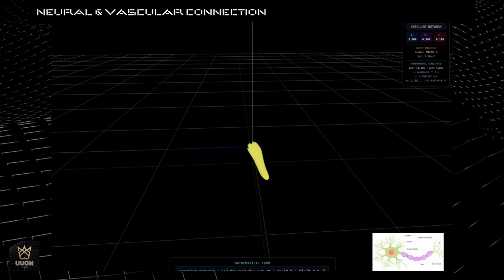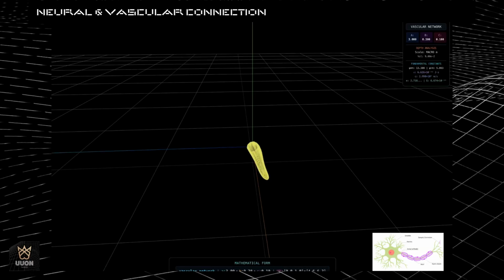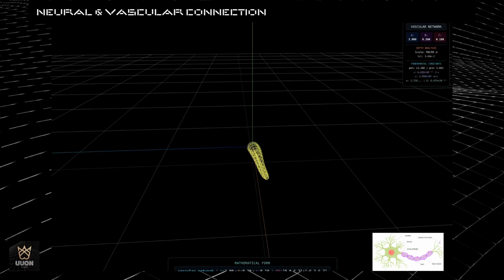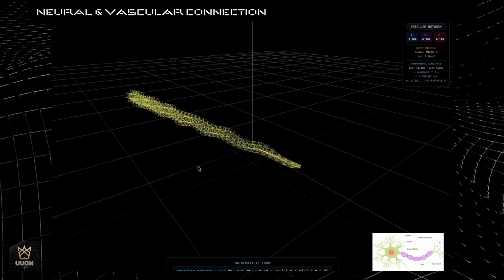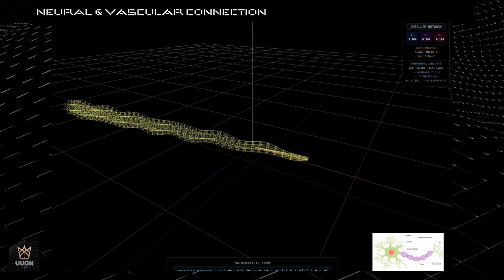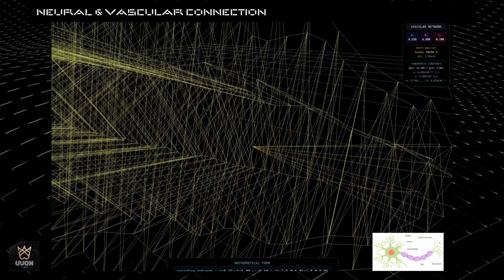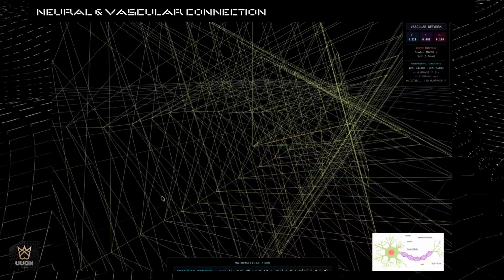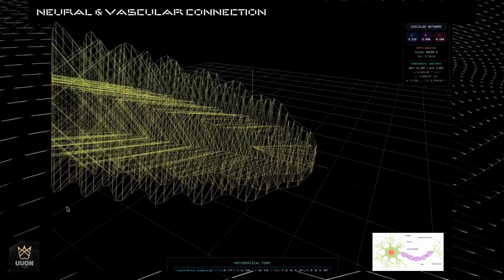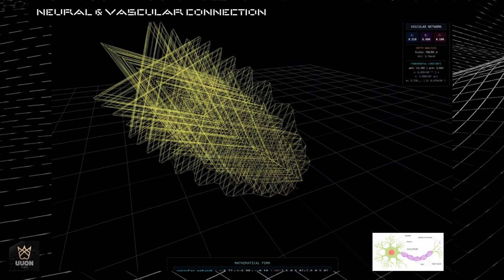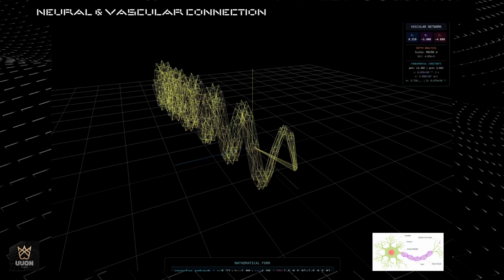Imagine biological models that no longer separate vascular behavior from neural signaling, but instead treat them as one fabric. That could mean new explanations for why breakdowns in vascular systems so often precede or accelerate neurological decline. It could also mean new ways to simulate and predict neurodegenerative processes with higher fidelity, giving us earlier warning signs and better targets for intervention.